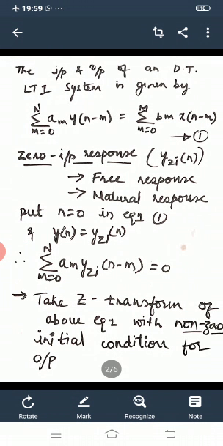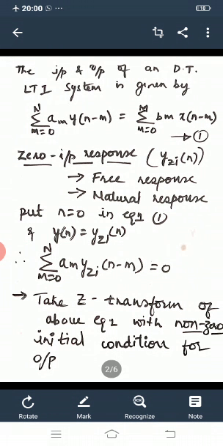Therefore, summation m equal to 0 to n of a m y zi of n minus m equals 0. So, the right hand part becomes 0 because we are substituting x of n is equal to 0. Why are we substituting x of n equal to 0? Because in order to determine the zero input response, the first step is to take x of n is equal to 0, and the second step is to replace y of n by y zi of n. So after this, what do we have to do?